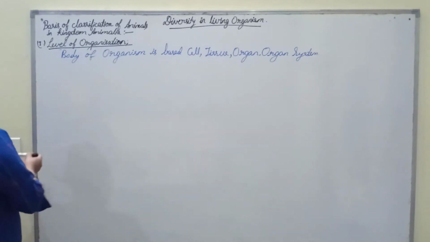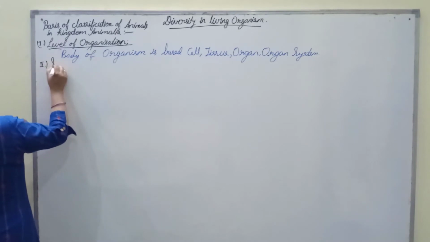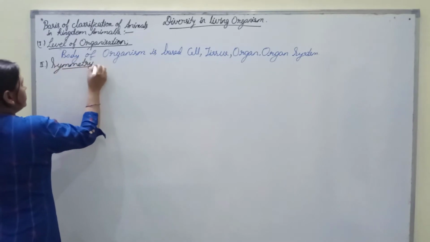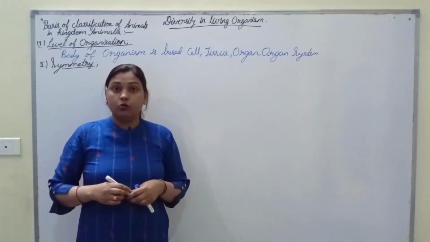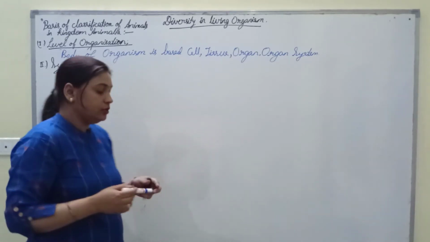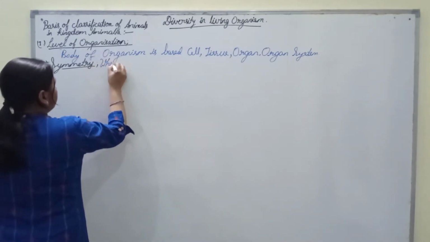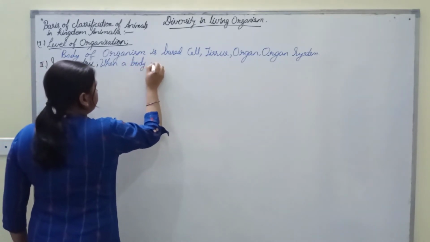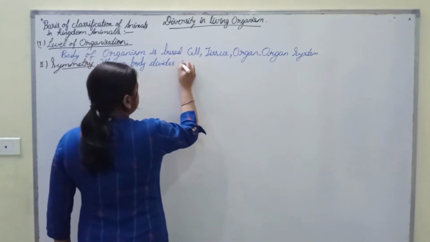The second criteria is symmetry. Now, what is symmetry? Whenever we divide an organism or a body into two equal halves, it is called symmetry.